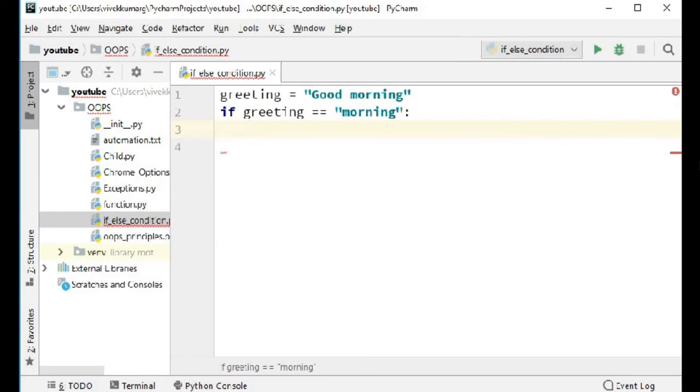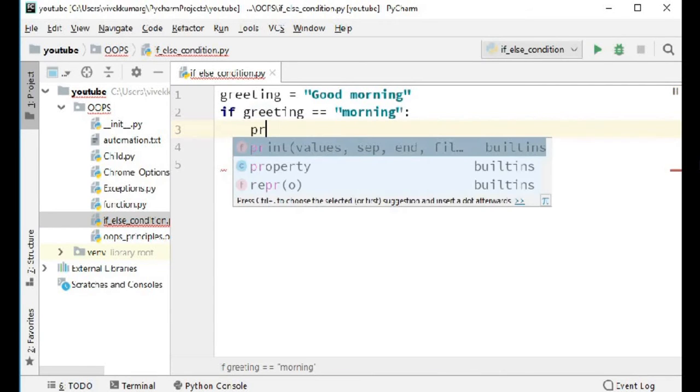Just after the colon, whatever you write after hitting enter belongs to the if block. And PyCharm will automatically take you to the right place. See, as you hit enter, PyCharm is also indicating that you are supposed to write here if you want it to be part of the if block.